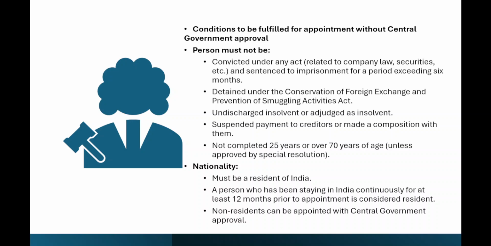Nationality must be a resident of India. And for being a resident of India, what does he have to satisfy? He has to be in India for 12 months. A person who has been staying in India continuously for at least 12 months prior to appointment is considered a resident. So prior to appointment, he has to stay in India for 12 months, and non-residents can be appointed with central government approval. If non-residents need to be appointed, then central government approval is a must.